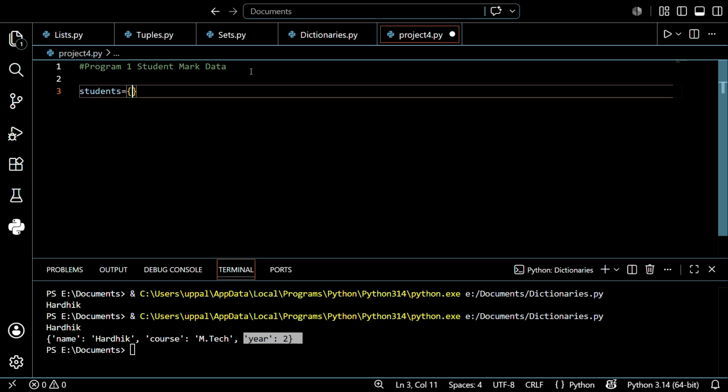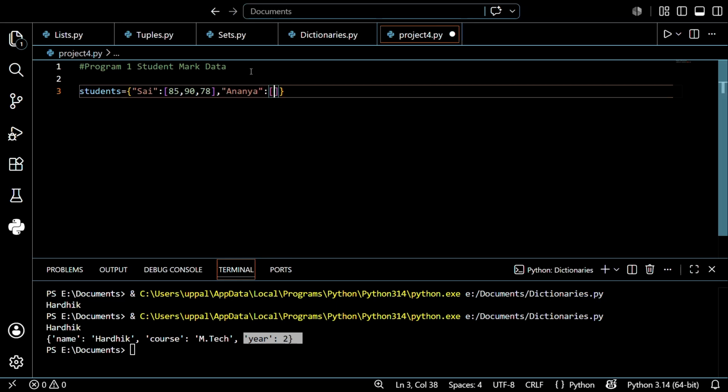Students is equal to open the braces, and just write Sai, colon, and open the list: 85, 90, 78 for MPC subjects. After that I want to open it again, like Ananya.